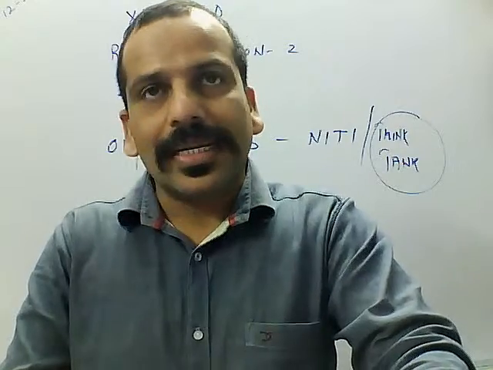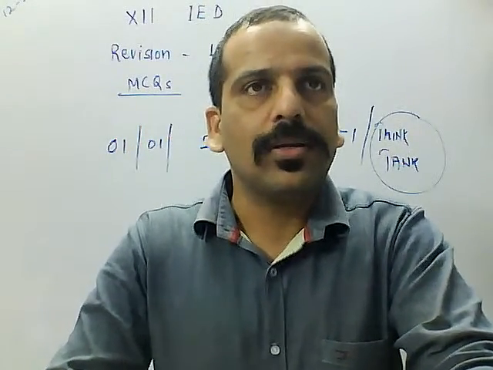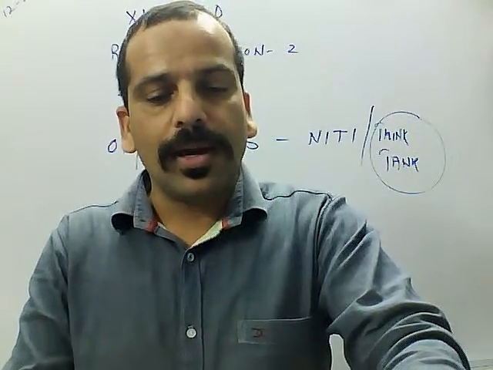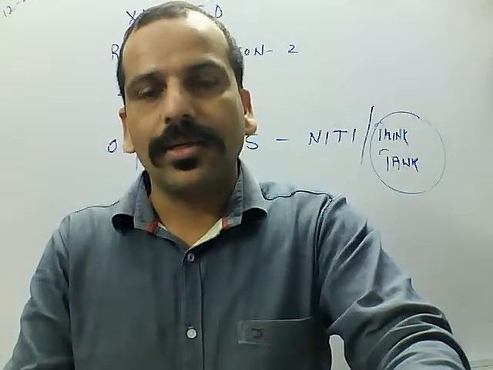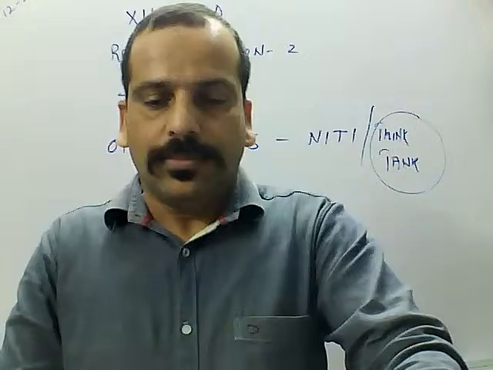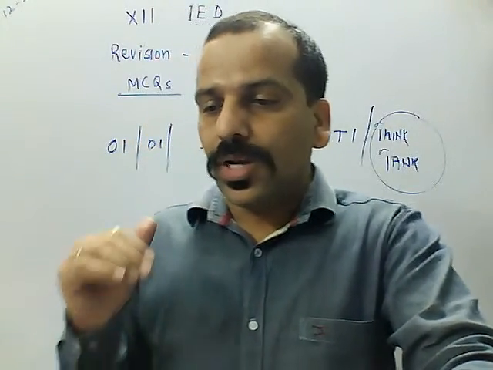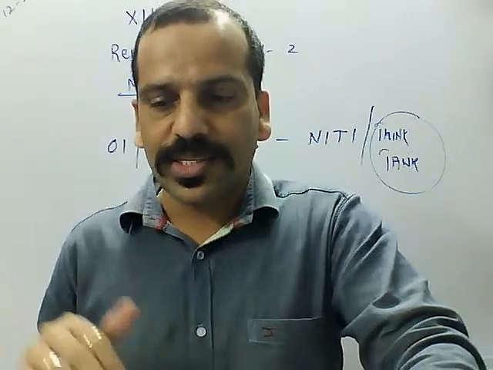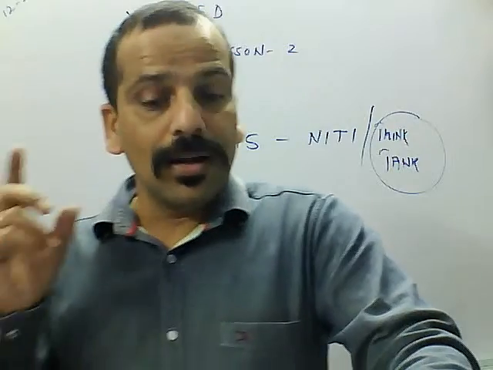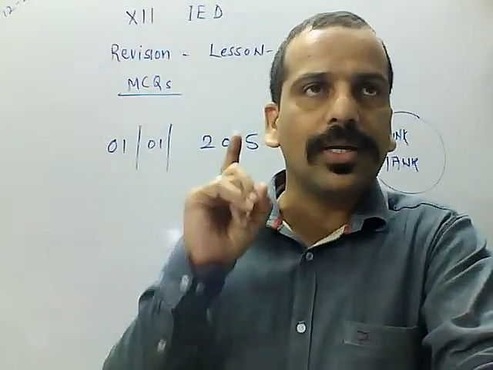Next question is related to Industrial Policy Resolution, IPR 1956. Under the IPR 1956, the private sector was kept under state control through the licensing system. Through the licensing system, no new industry was allowed unless a license was obtained from the government. If you wanted to set up a new industry, you had to get the license from the government.